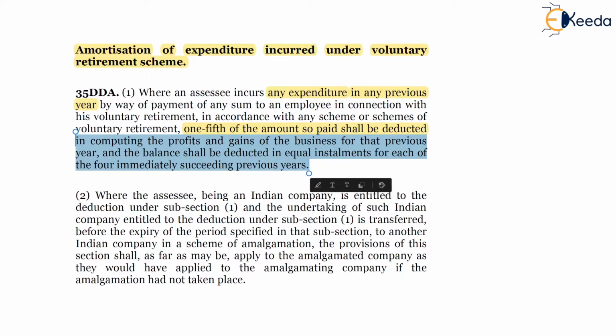Now subsection 2, 3, 4 and 5, as we have just discussed, in the case of amalgamation, demerger, succession of a firm, sole proprietary concern to a company, or succession of a private limited company to LLP, what will be the scenario in which part of the VRS installment is already taken by the former company or the former entity? In that case, the remaining installments will be available to the resultant company, to the amalgamated company.